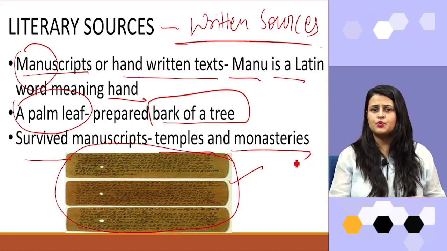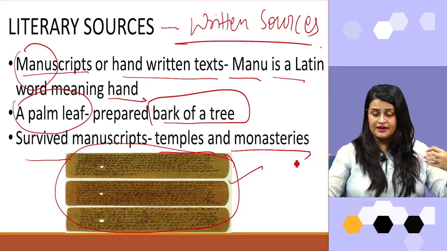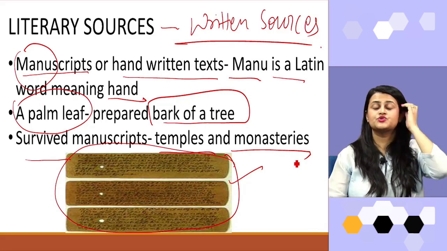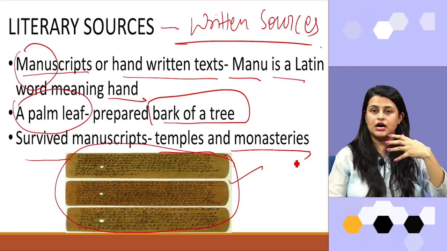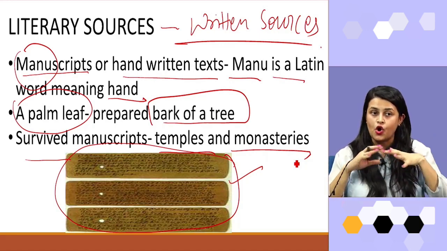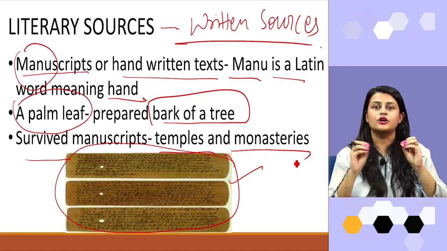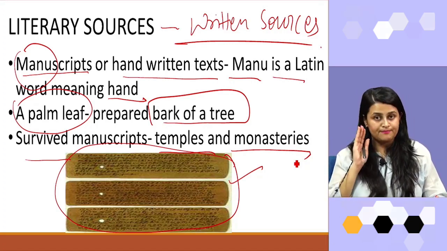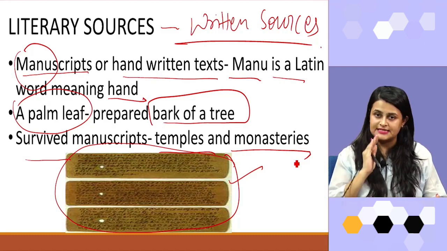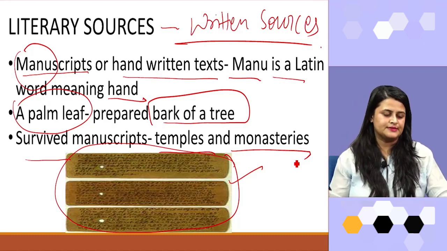The rest of the manuscripts we didn't find. If there were any common manuscripts circulated among the common people, not in the temples or monasteries, those were not found. We have found only the manuscripts which were available in the temples and the monasteries.